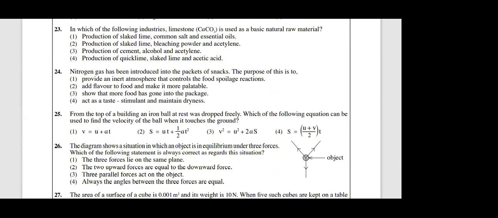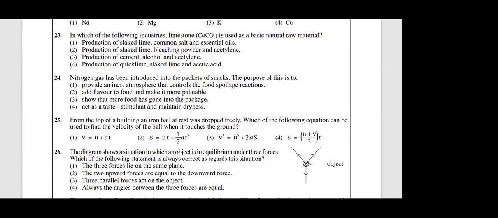23. Which of the following industries uses limestone as a basic raw material? Raw material limestone is used. Who can give me the answer? Question number 23. Who can give me the answer? Vihari? Ayad? Second answer. Second, third. Umar? Third one, sir. Third one.